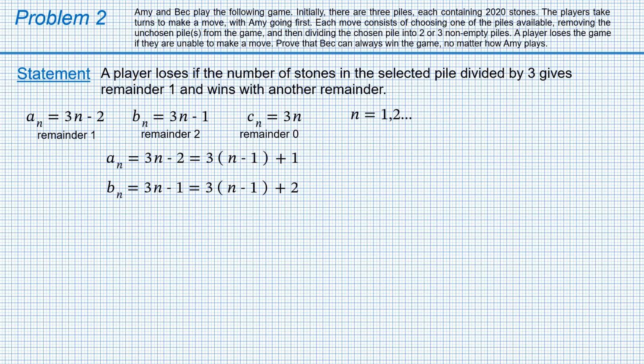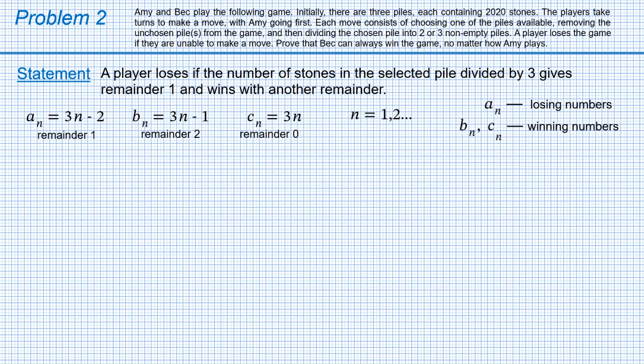We need to prove the sequence a_n contains losing numbers, while sequences b_n and c_n contain winning numbers. It can be easily seen that all sequences are arithmetic progressions with difference 3. In particular, this applies to a_n, so let's write a_(n+1) equals a_n plus 3. Now we are ready to prove our statement, and to do that we use induction by n.